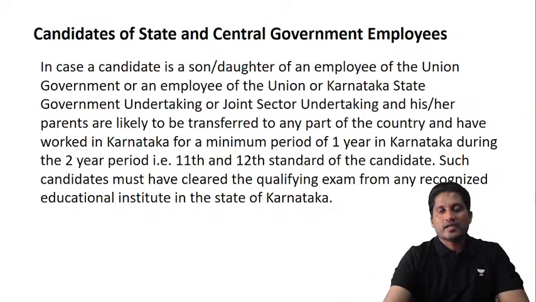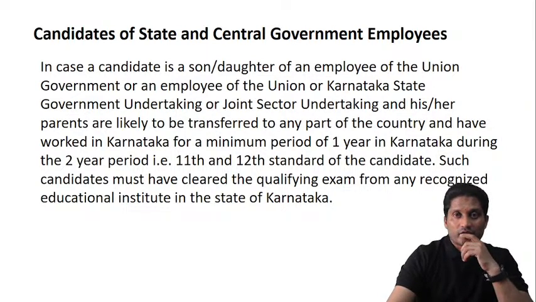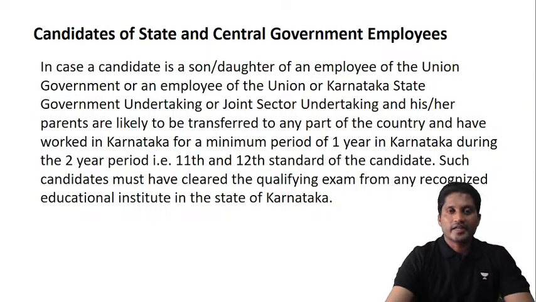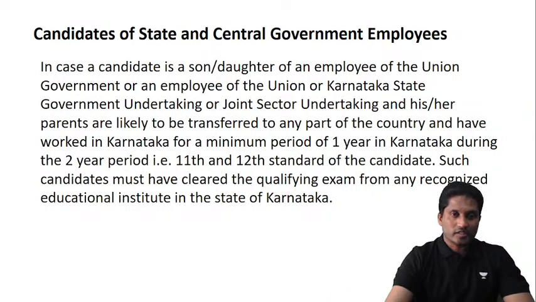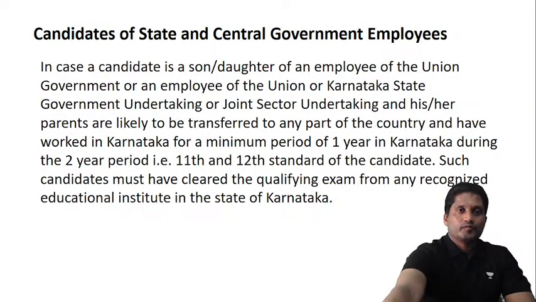Candidates of state and central government employees. In case a candidate is a son or daughter of an employee of the union government, or an employee of a union or Karnataka state government undertaking or joint sector undertaking, and his or her parents are likely to be transferred to any part of the country, and having worked in Karnataka for a minimum period of 1 year during the 2 year period, that is 11th and 12th standard of the candidate, that is first PU and second PU, such candidates must have cleared the qualifying exam from any recognized educational institute in the state of Karnataka.